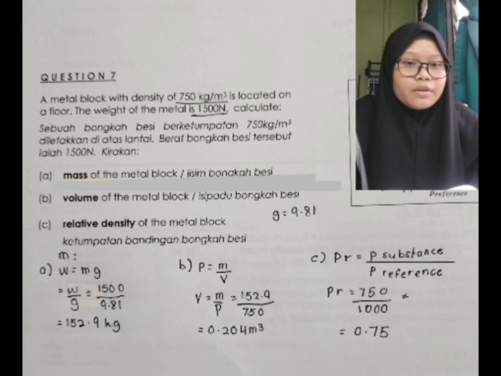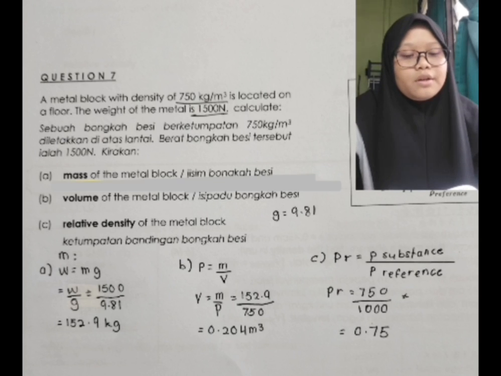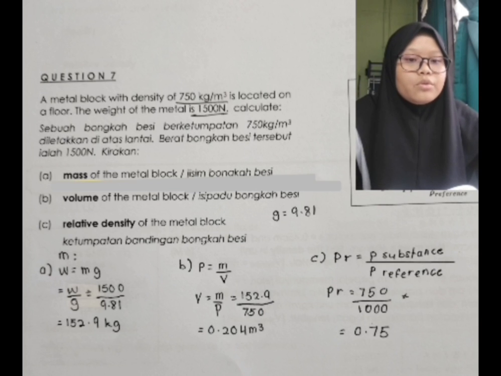So we divide 750 by 1,000, which equals 0.75. This means the metal block is 0.75 times as dense as water. Because the value is less than 1, it will actually float on water.